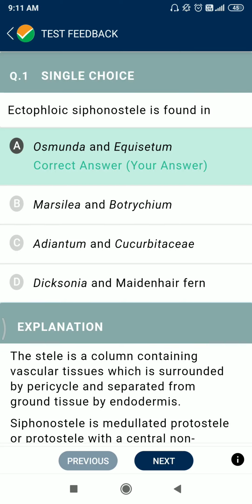Friend, let's have a discussion of NCERT Abhyas for the chapter Anatomy of Flowering Plants. Test 4. First question: ectophloic siphonostele is found in Osmunda and Equisetum.